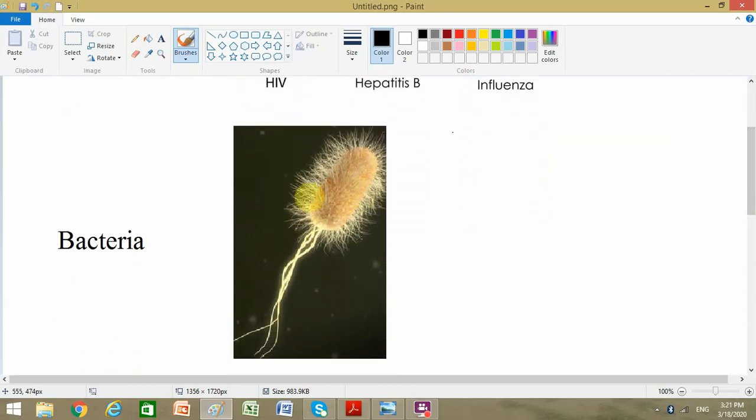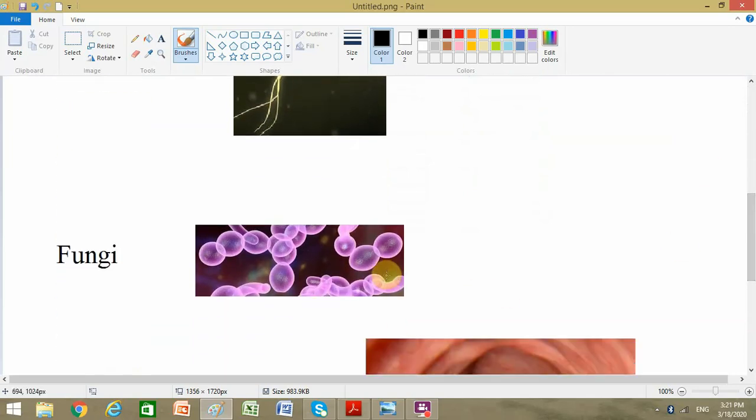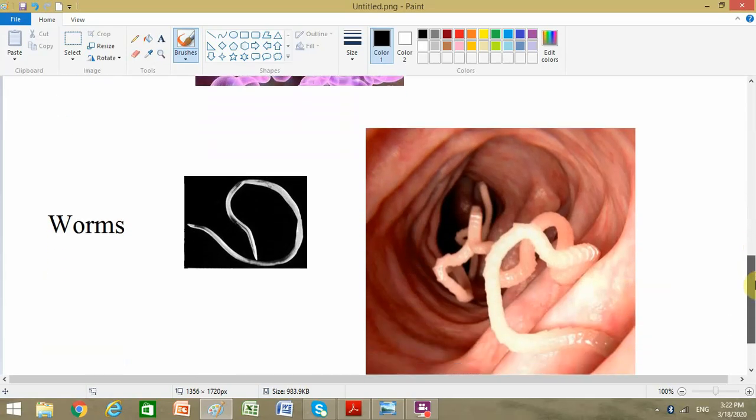Bacteria, having a diameter of 10 to the power minus 6 meters, which is almost equal to that of a human cell, are characterized by the presence of a flagellum that allows their motility. Fungi, for example, Candida, which is the causative agent of mouth lesions, and finally worms that may grow up to 1 meter or 2 meters long. For example, the Ascaris and the Taenia hook their head in the membrane of the small intestine. They suck the nutrients and they can grow to 2 to 3 meters long.